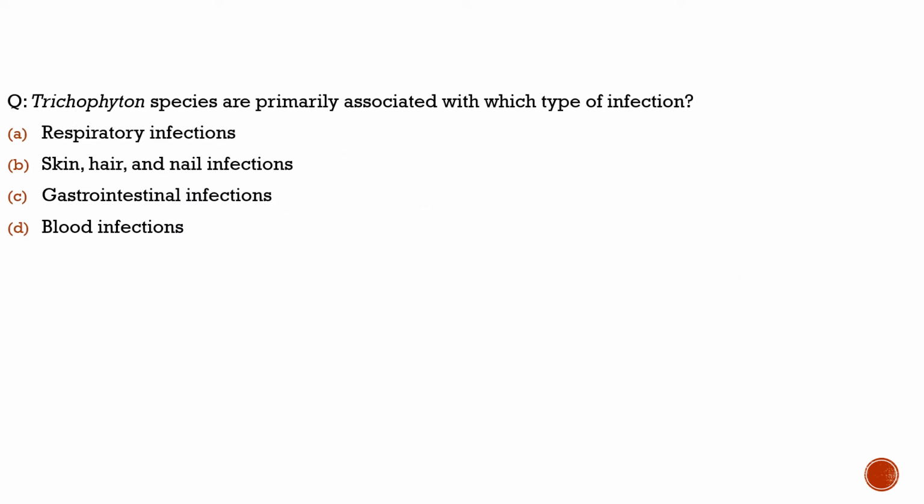Here the question is about Trichophyton species. Trichophyton is basically a fungal species. It has infected two men in India, and there is a controversy with it. What is the controversy? This infection was found in two men, one from India and one from Nepal.